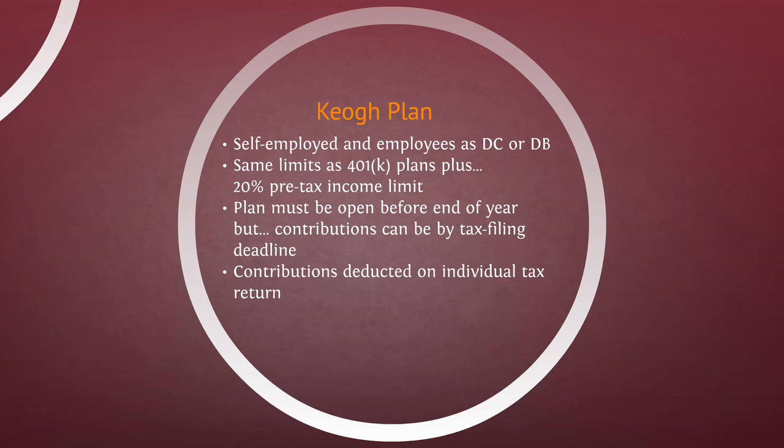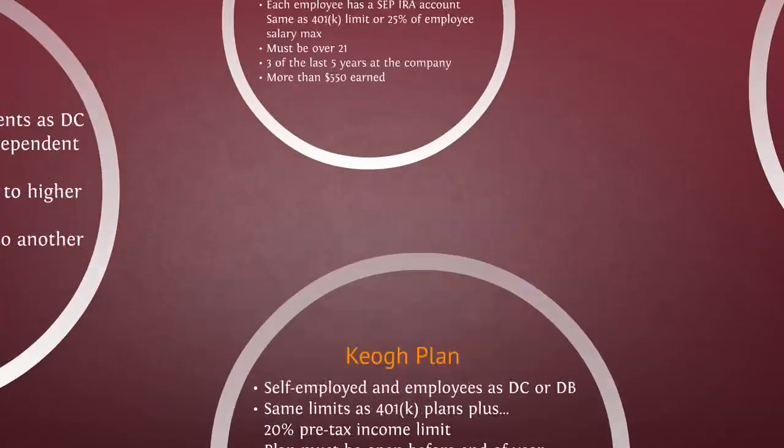A Keogh plan is one of these plans for small or individual self-employed owners. They have the same limits as 401k plans, but they do have a 20% pre-tax income limit of what can be contributed. And contributions in this case are deducted on an individual tax return, since we're talking about self-employed people.